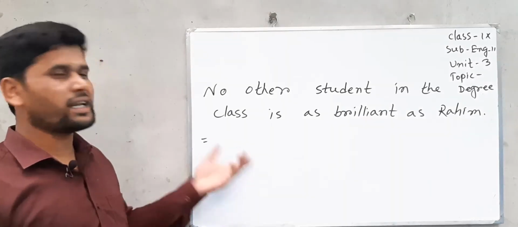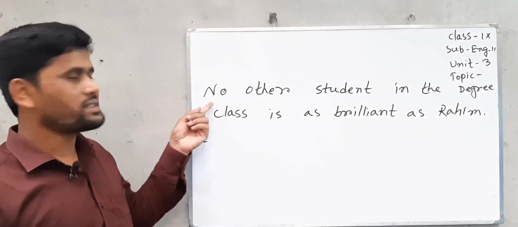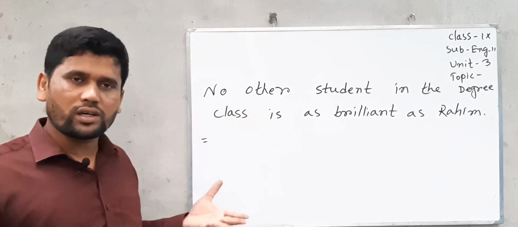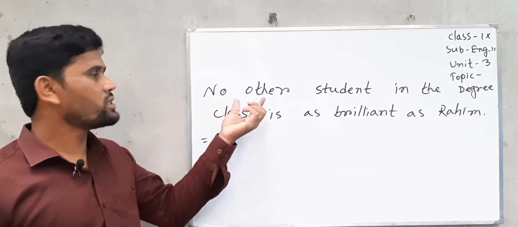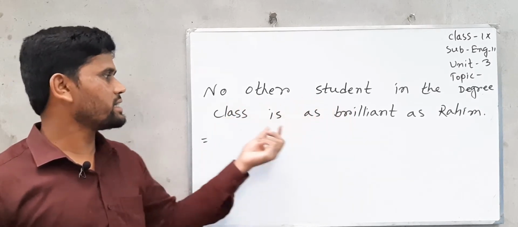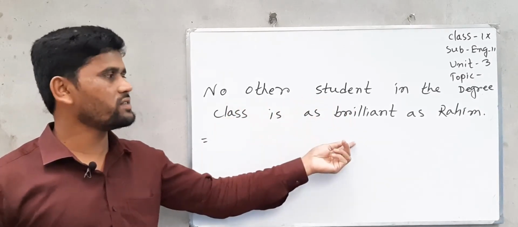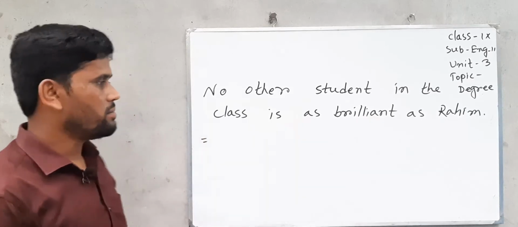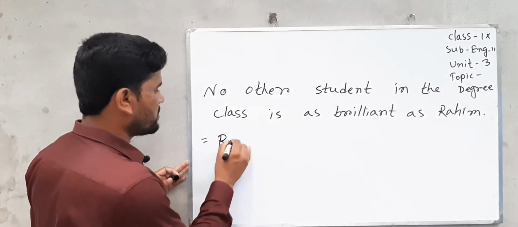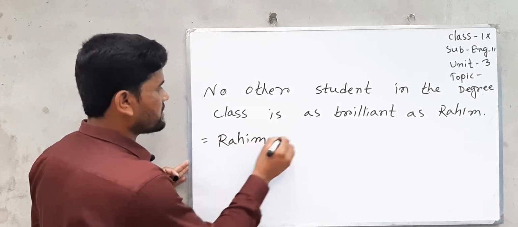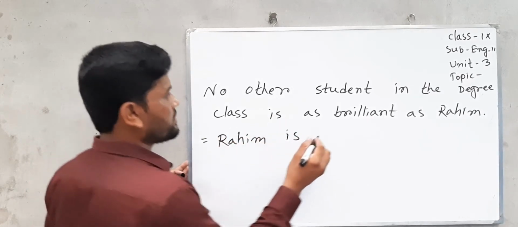Here I wrote another sentence, and the sentence starts with no other. So we already knew that the positive sentence starts with no other or very few, and extension, verb, as or so, positive form, as and subject. But if we want to change it into comparative, first we need to write the subject, then verb, then comparative form.